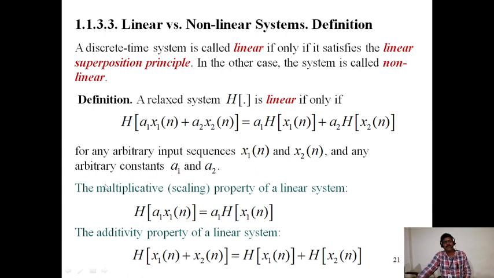a1 and a2. The multiplicative property of a linear system is H of a1 x1 of n is equal to a1, we can take a1 common, into H of x1 of n. The additive property of a linear system is H of x1 of n plus x2 of n is equal to H of x1 of n plus H of x2 of n.